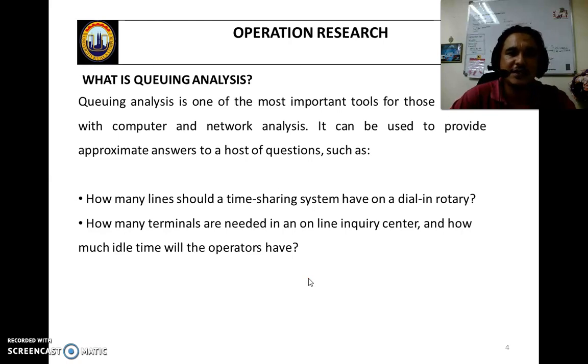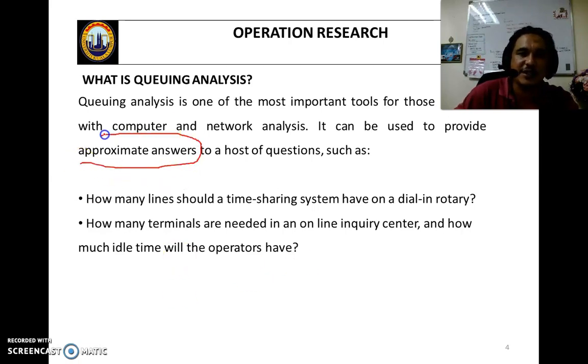Queuing analysis is one of the most important tools involved with computer network analysis and anything related to waiting. You can use it to get an approximate answer. An approximate answer means probability, kebarangkalian.